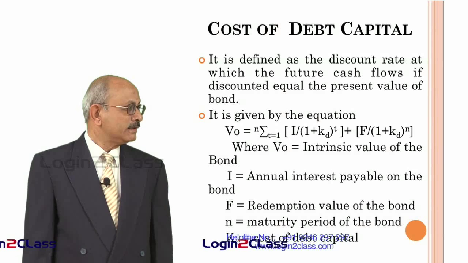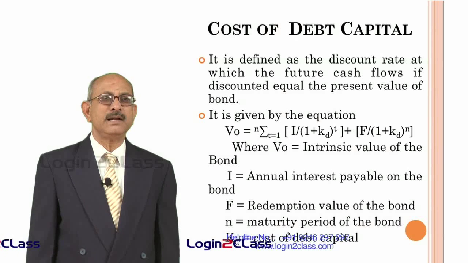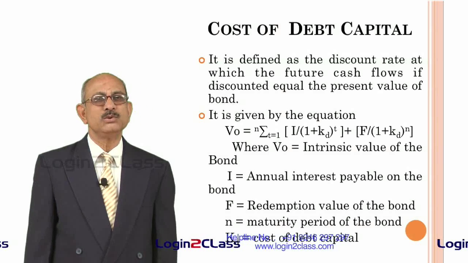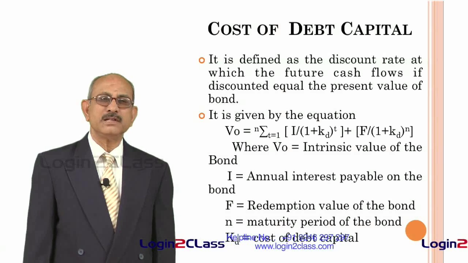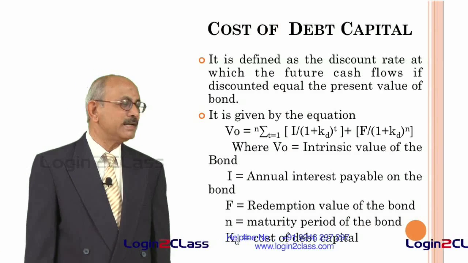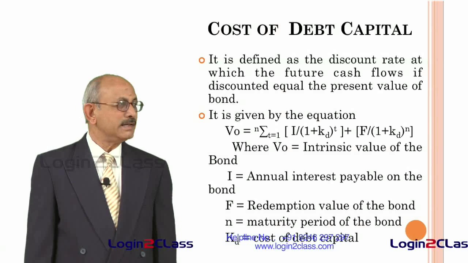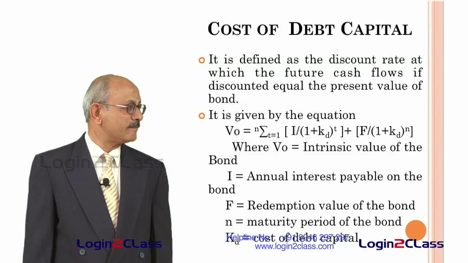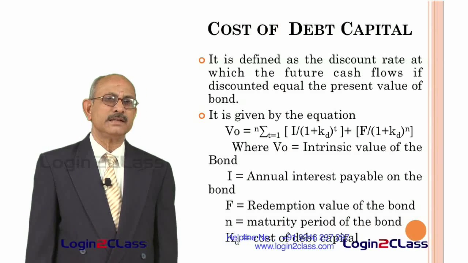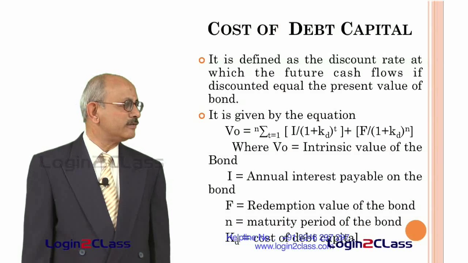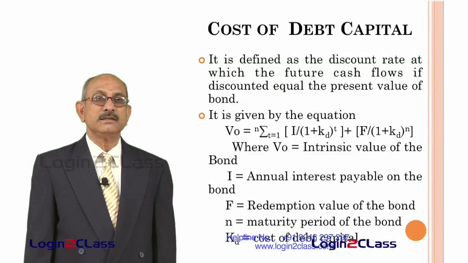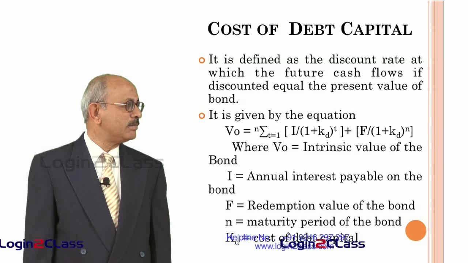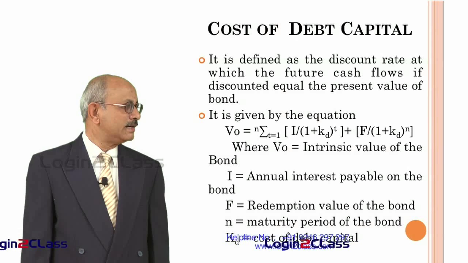So, in which case the present value of each of the cash flows can be found by dividing the cash flow by 1 plus KD raised to the number of years after which the cash flow is being received. Since the cash flows are being received at regular intervals, it can be put in the form as sigma 1 upon 1 plus KD raised to T into I, that is, I is the interest payment which the bondholder will get periodically, plus the redemption value also has to be discounted. So, that will be treated as F divided by 1 plus KD raised to N, where F is the redemption value.